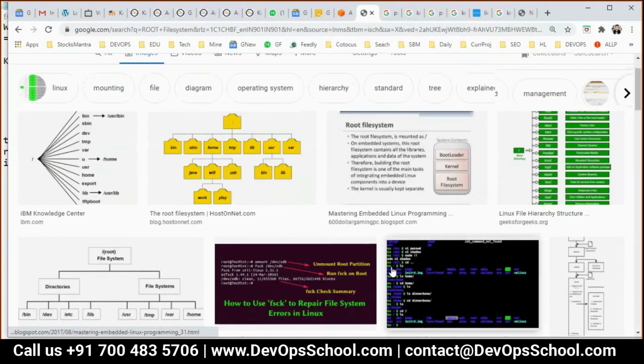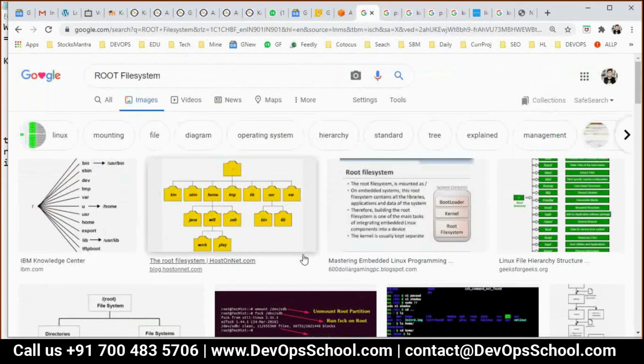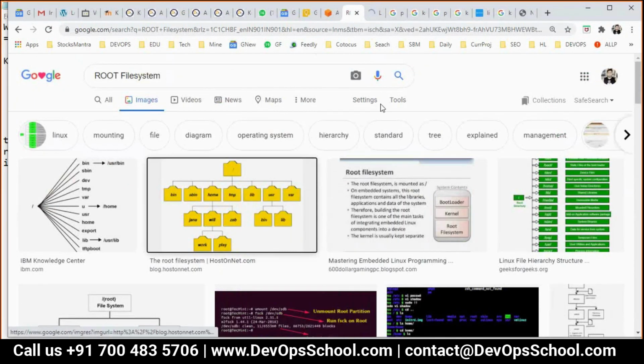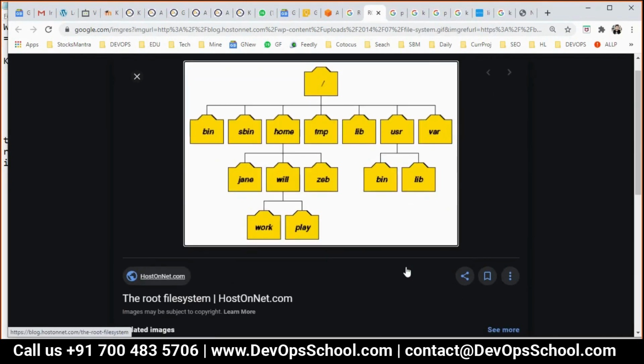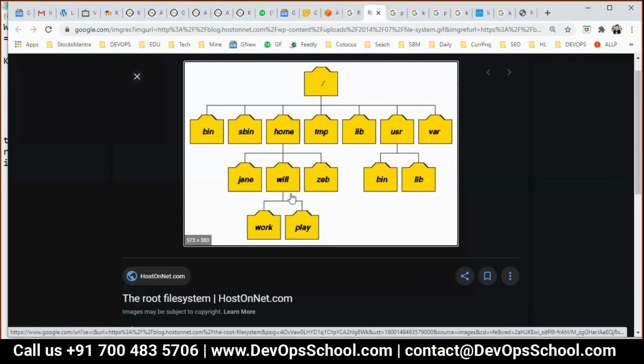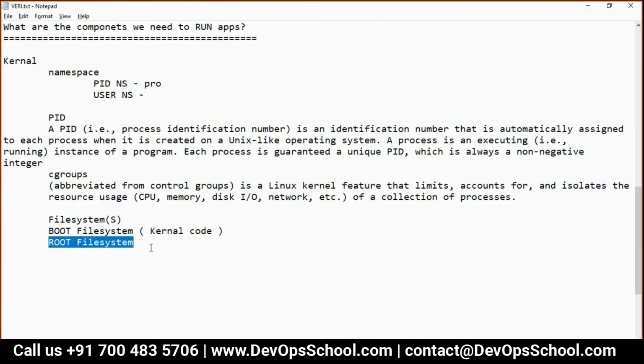See that. Have you seen this? Somewhere you might have seen this stuff. It's a root file system.